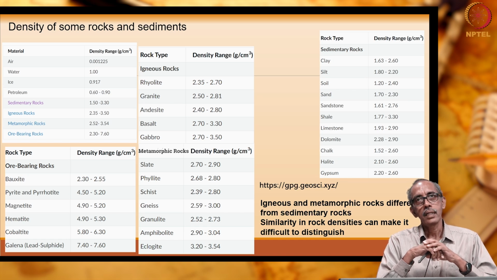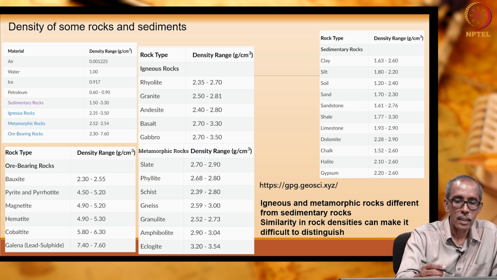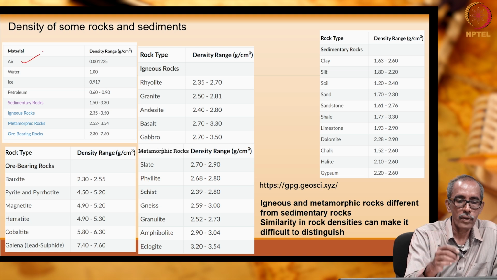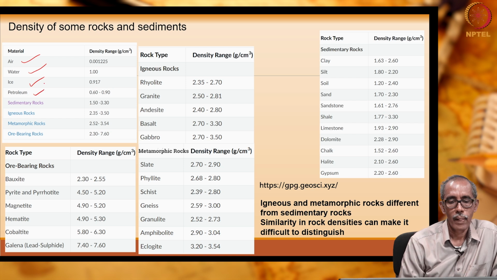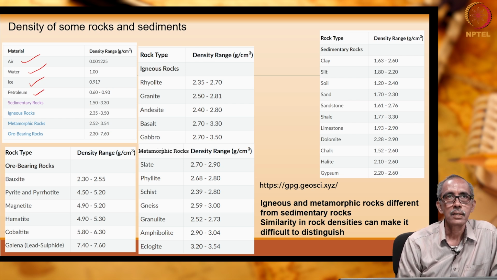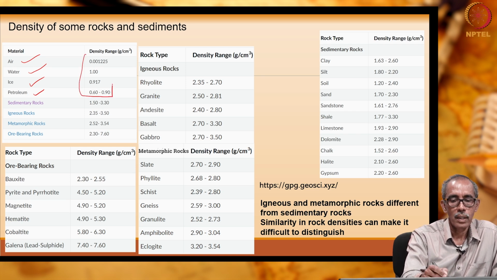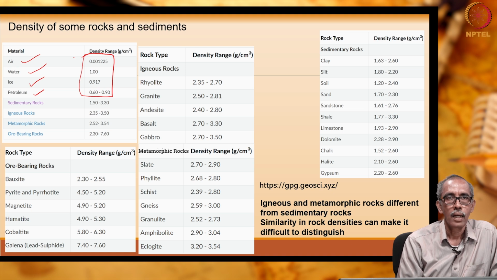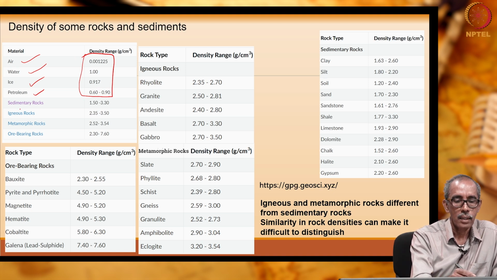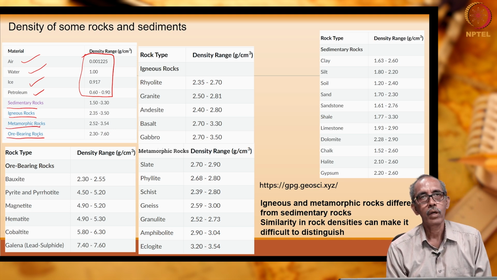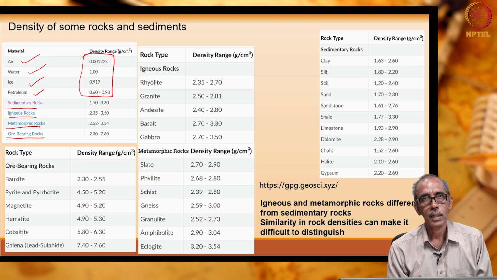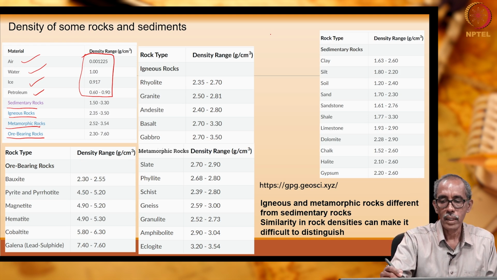Now, as we had said previously, gravity depends on the density of rocks. Here is a table where we are showing you the density of air, water, ice, oil. So, the density of water is given here for some of the important materials, and here we can see the comparison between sedimentary, igneous, metamorphic rocks and economic or ore bearing rocks.